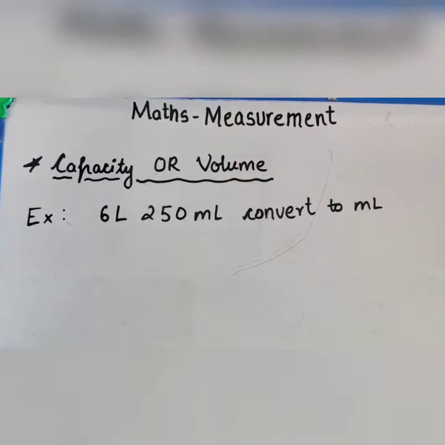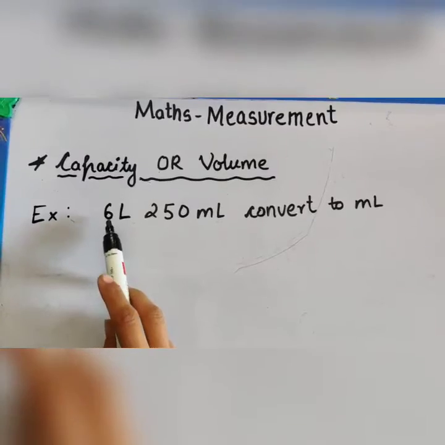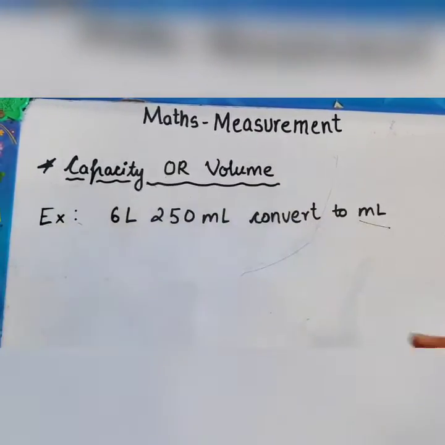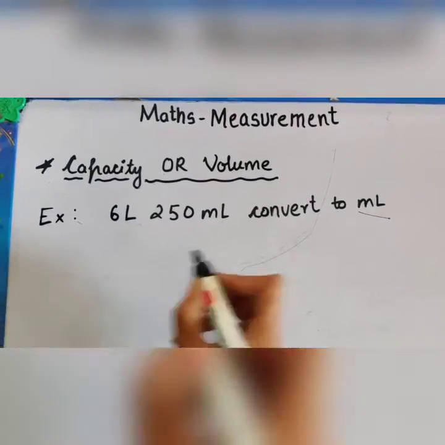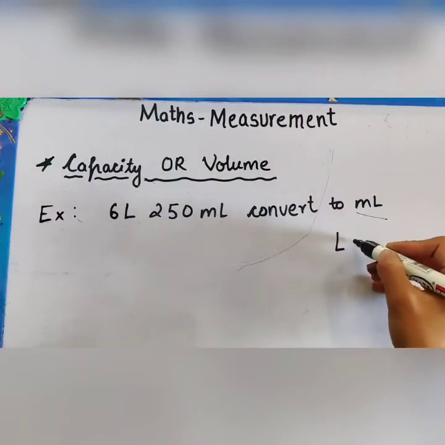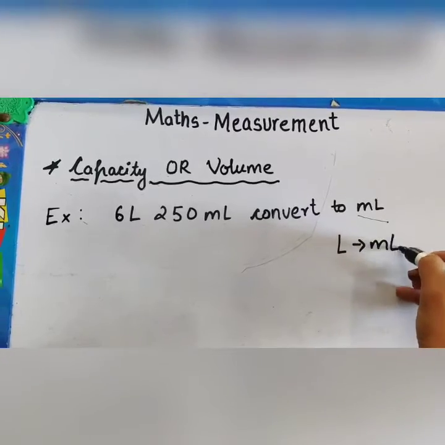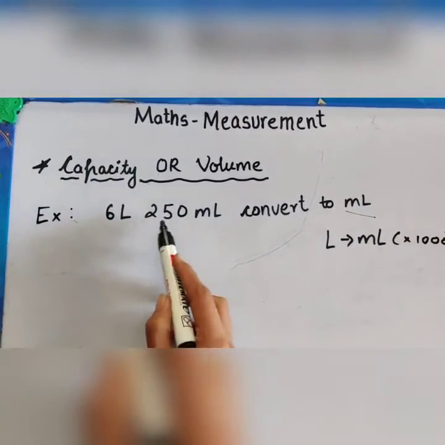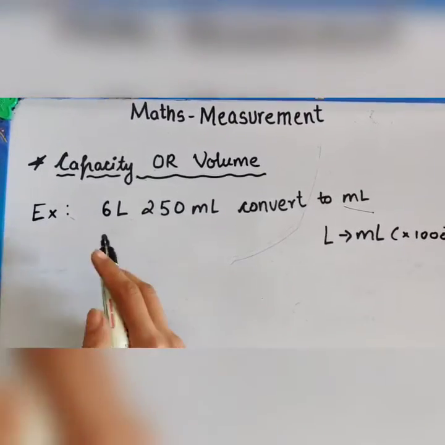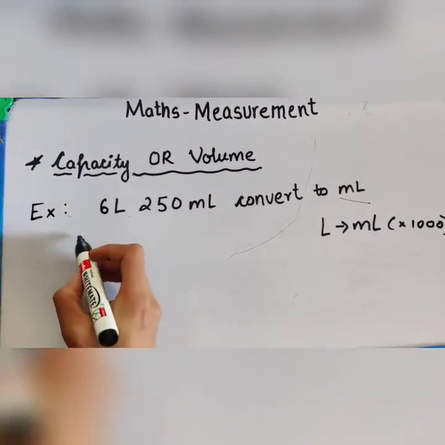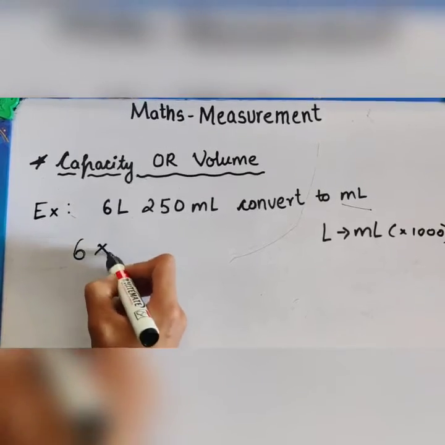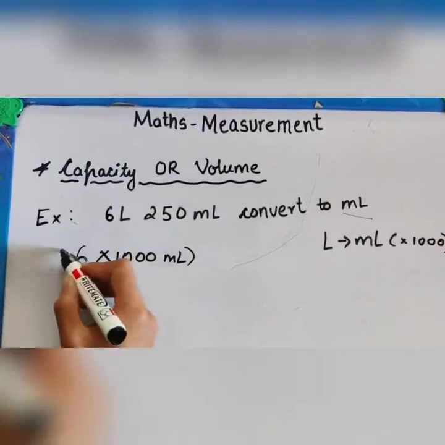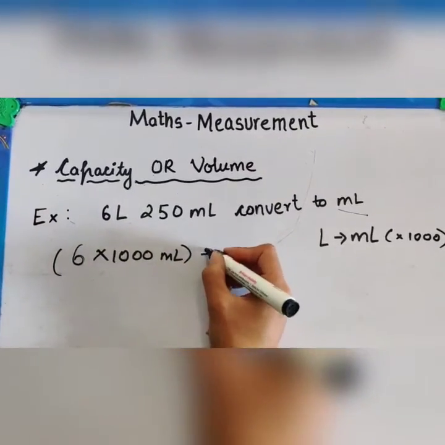Now there is one more type of question. We have to convert 6 liter 250 milliliter to milliliter. For it, what we will do? We know that when we have to convert liter to milliliter, we multiply it by 1000. As 250 is already in milliliter, we have to only convert 6 liter. So we will multiply 6 by 1000 to convert it to milliliter, and the remaining milliliters we will add.